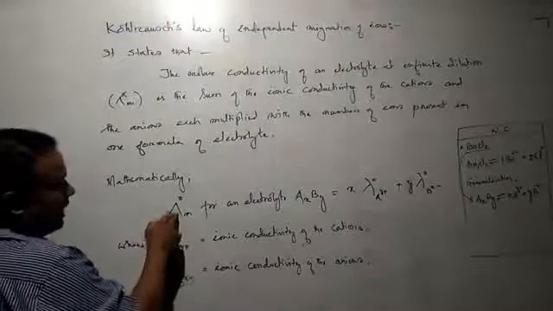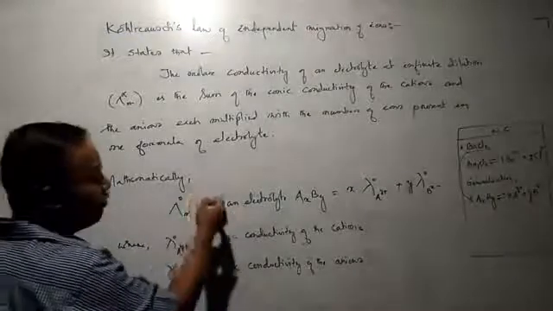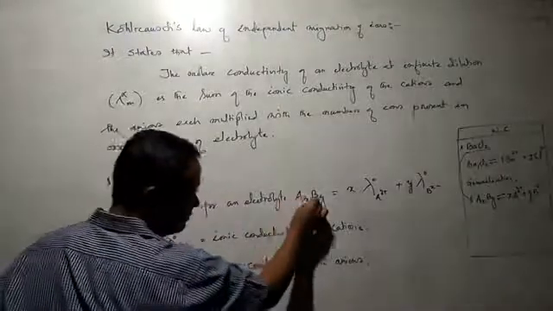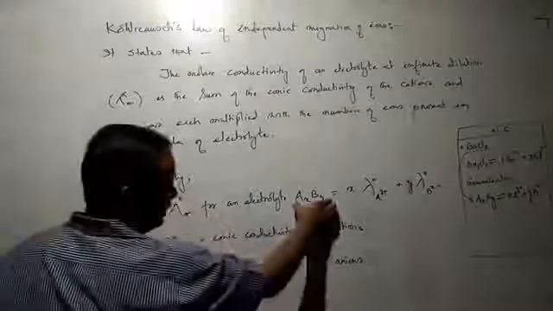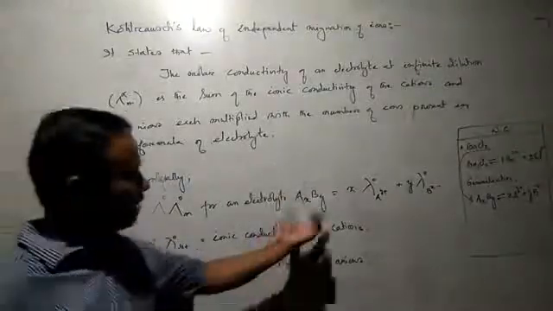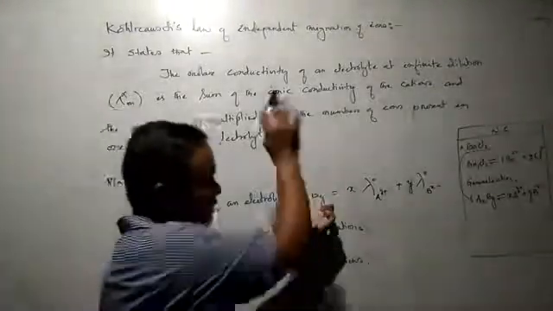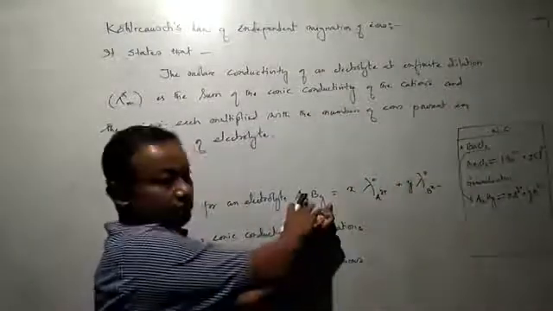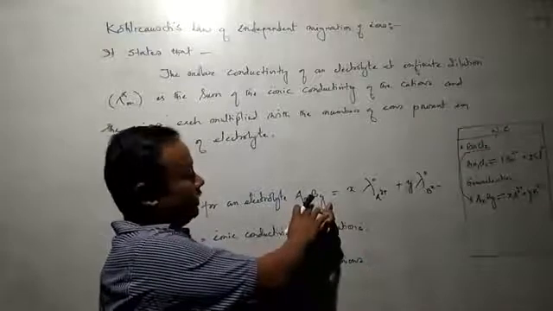Molar conductance at infinite dilution. For an electrolyte, what is the general formula of an electrolyte? AXBY. Let us suppose this is the electrolyte. It is the general formula of an electrolyte. I will later explain how this general formula of an electrolyte